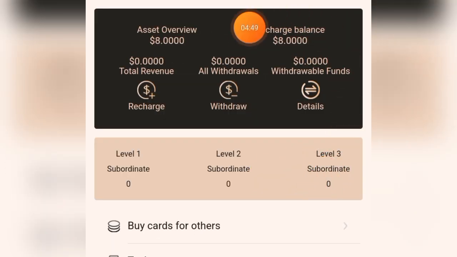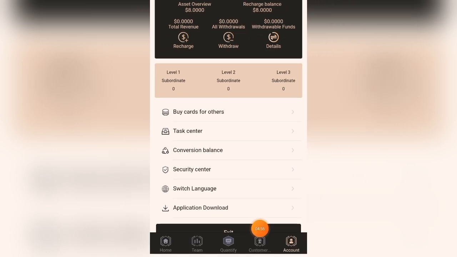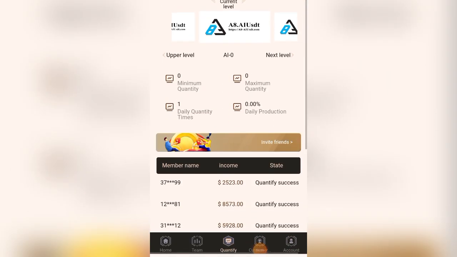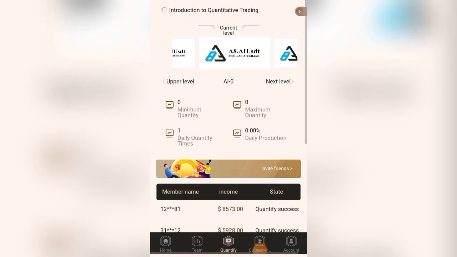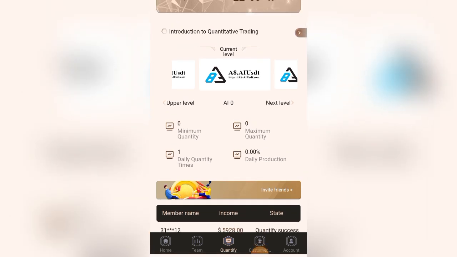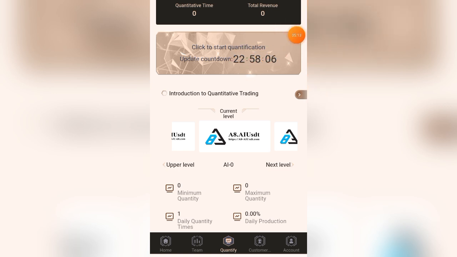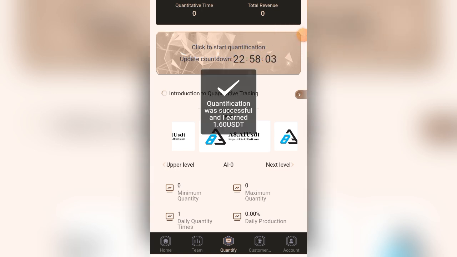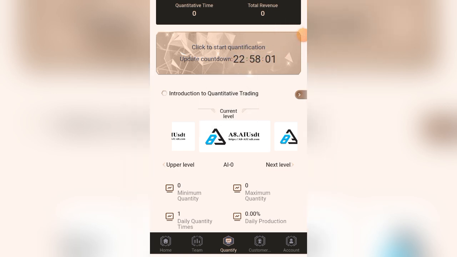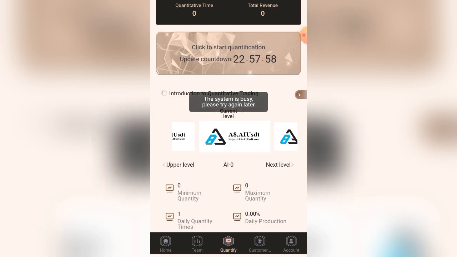So guys, I have deposited 8 USDT now to my wallet. As you can see here, this is 8 USDT as my recharge balance. Next I'm going to come straight to quantify down here. Since I already have 8 USDT in my wallet, I'm going to unlock level 1. I'm already on level 1 now, so I'm just going to click on this place to start quantification. Once I click on it, you see quantification was successful and I've earned 1.6 USDT.